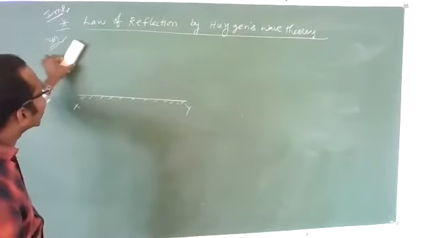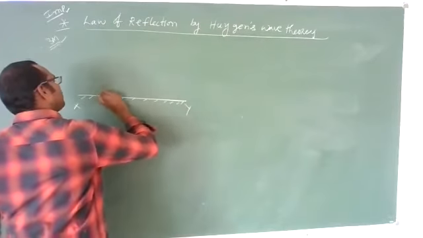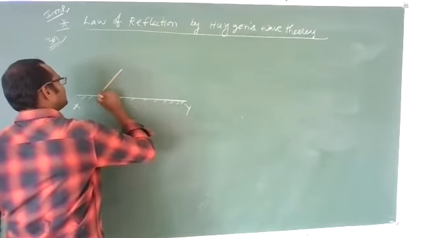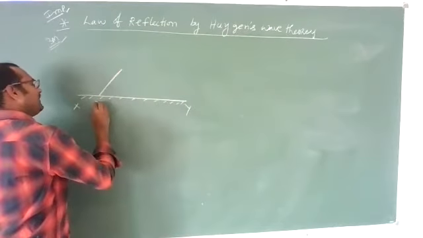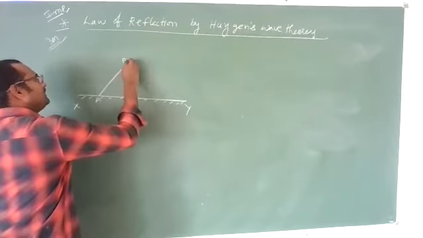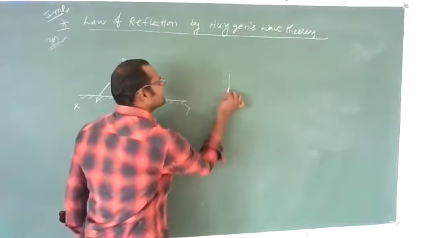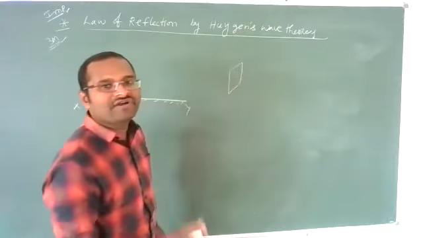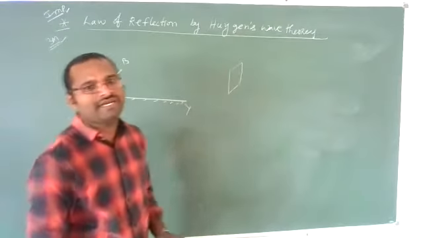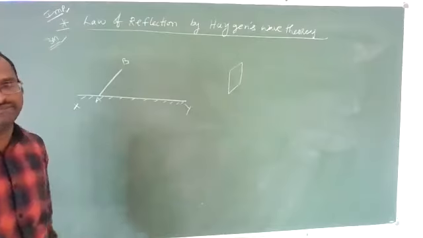The wavefront is falling somewhat inclined like this. At one particular point, one wavefront is falling like this. This is the incident wavefront at points A, B. AB is one plane wavefront, one line wavefront I am showing. Let us imagine this wavefront falling on this reflecting surface XY.